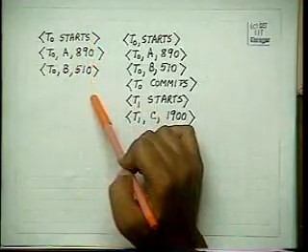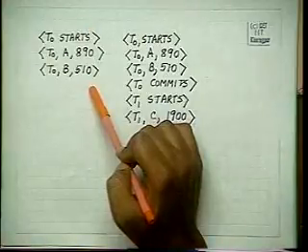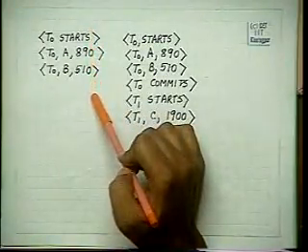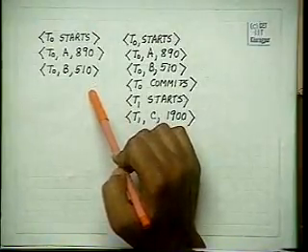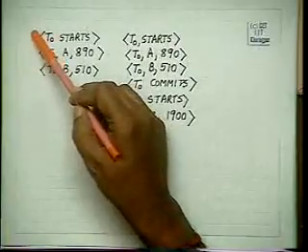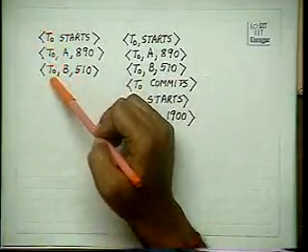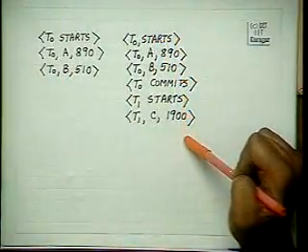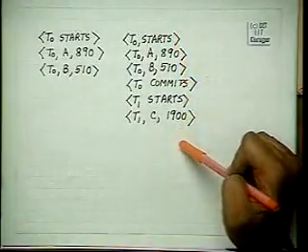If start is there, commit is not there, then for this transaction we are sure that this transaction is not fully over, its data is not written onto the disk, because if it was written onto the disk, commitment would be there. So we will restart this transaction, we will not redo this transaction. On the other hand, in this situation, we have got T0 starts and T0 commits. For T1 we have starts and not commits.